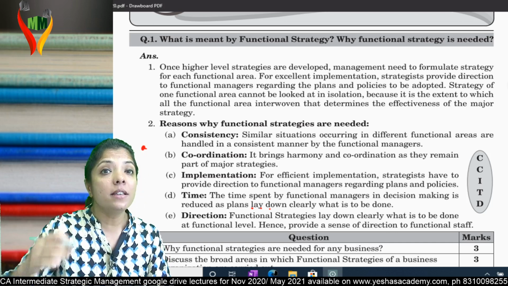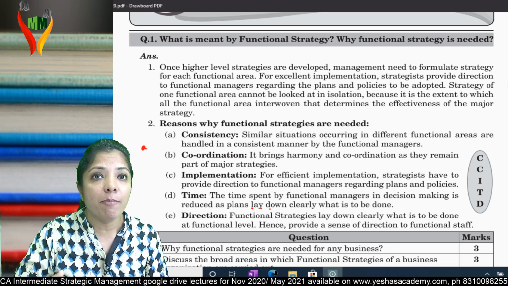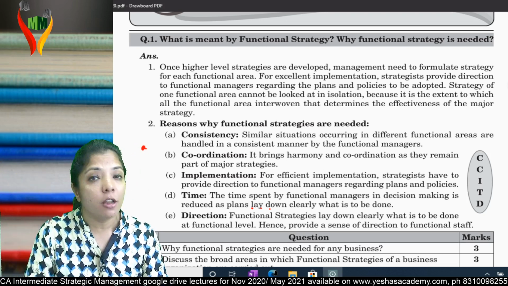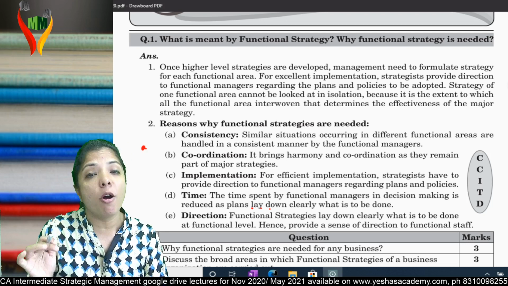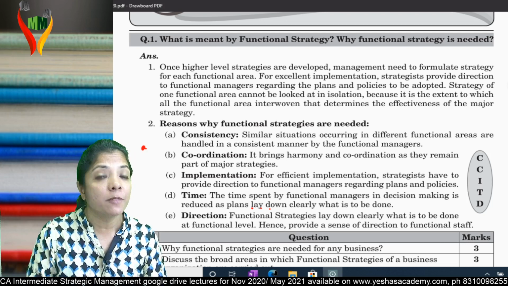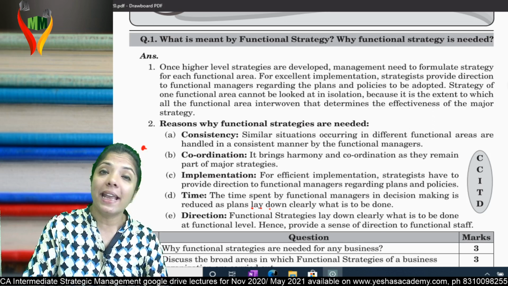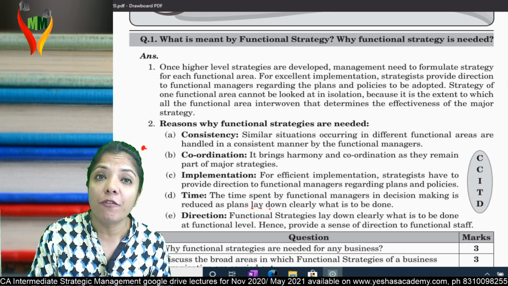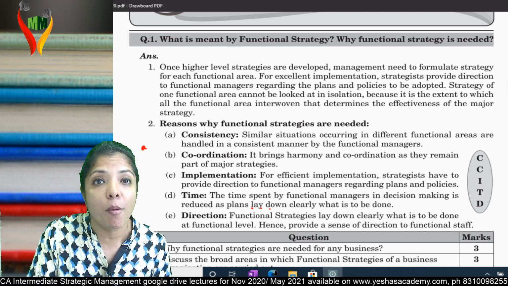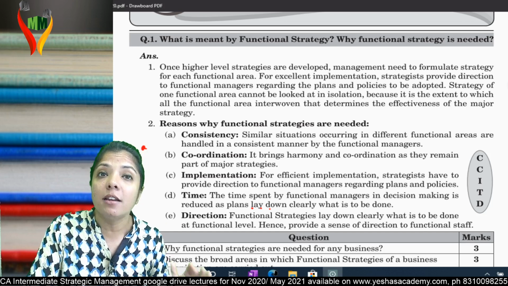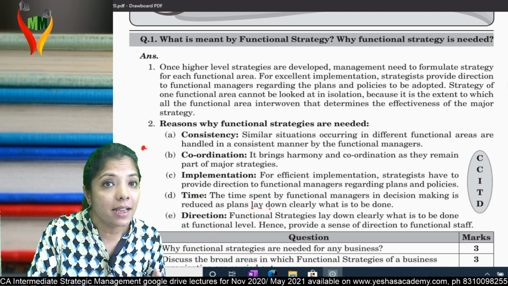Hence, top level people and middle level people always formulate strategy for the lower level people, and the job of the lower level people is to implement the strategies formulated by them. Again, why don't they formulate for themselves? Because if they did, they would only look into their department and not the organization as a whole.